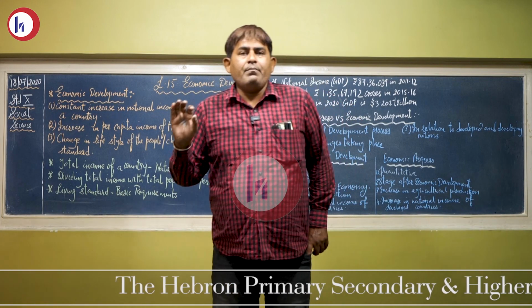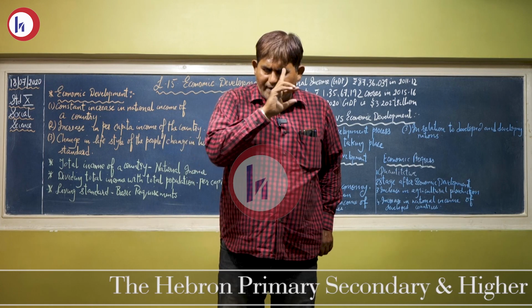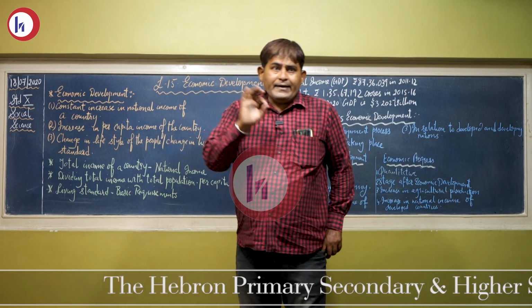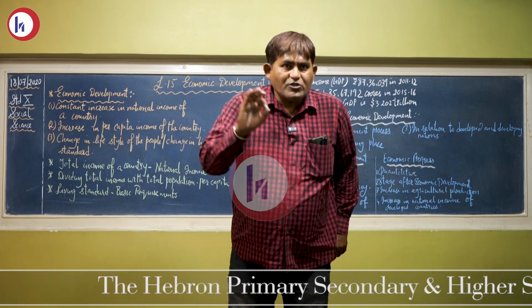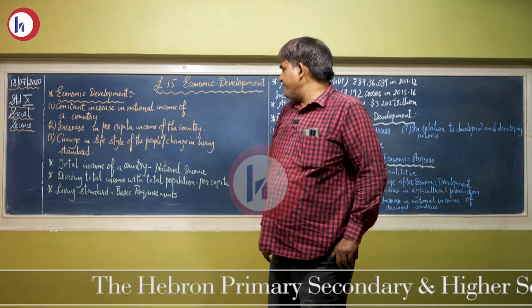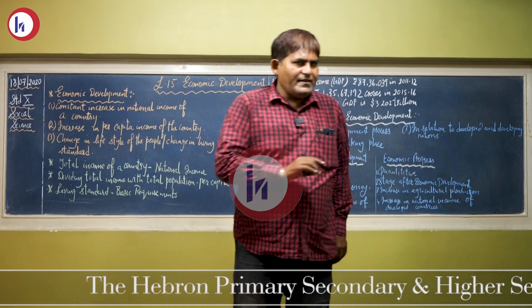Per capita income, or GDP, that is gross domestic product, means dividing total income of the country by the total population of the country. And the third one is living standard.